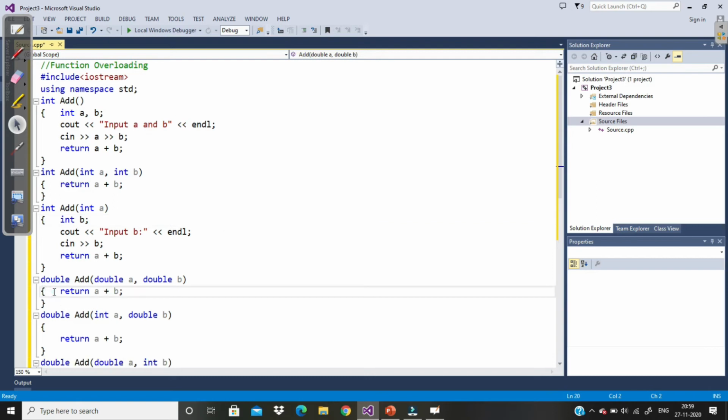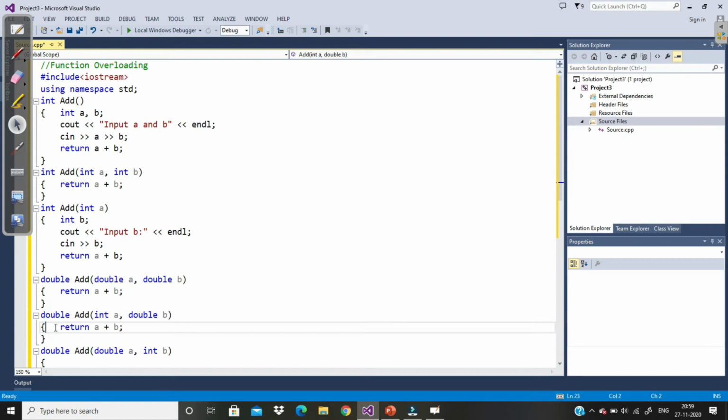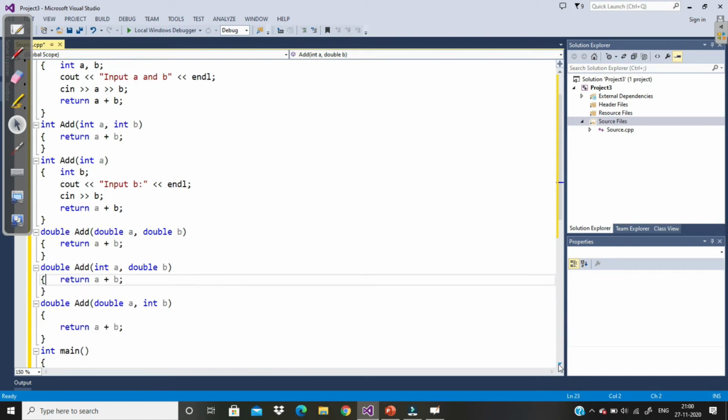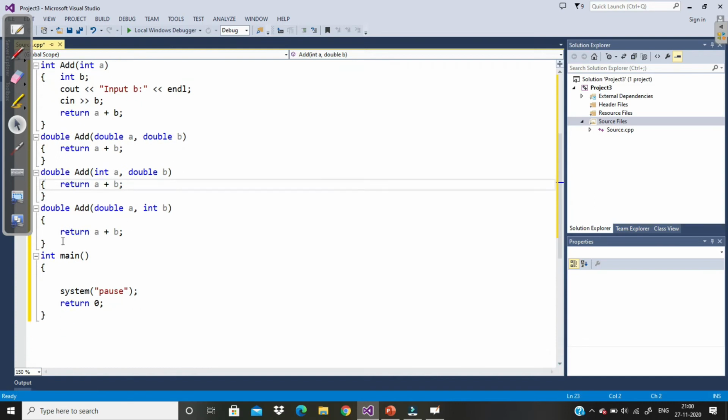Now let's come to this function. This has two parameters, both of type double. This function has two parameters, first of type integer and second of type double. Similarly, this last function has two parameters, first of type double and second of type integer.